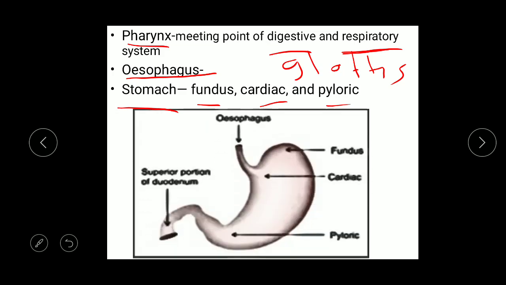This esophagus joins the J-shaped bag called stomach, which has the fundus region towards the esophagus, the cardiac region in the middle, and the pyloric region towards the duodenum. Now in the stomach the peristalsis movement takes place. Different acids are added into the food and digestion of food takes place. Detailed mechanism of digestion we'll see next.